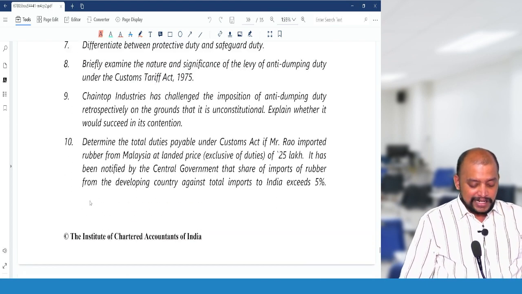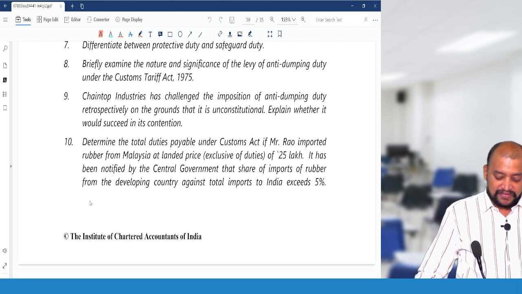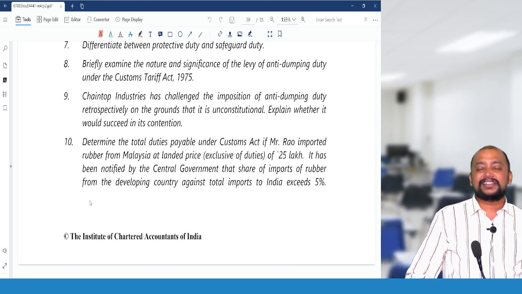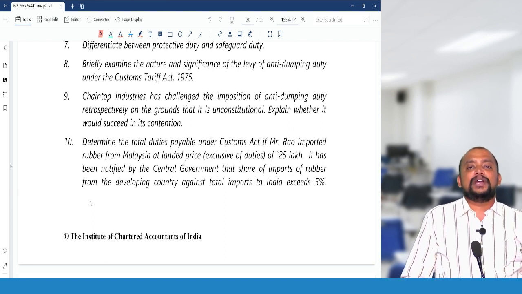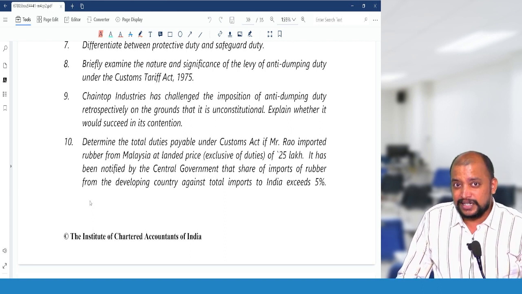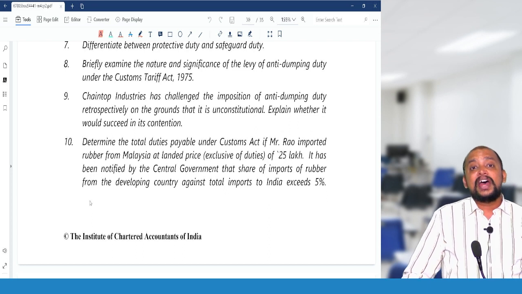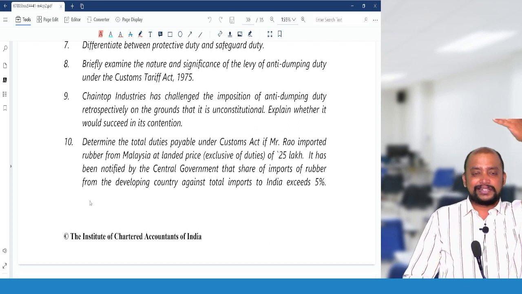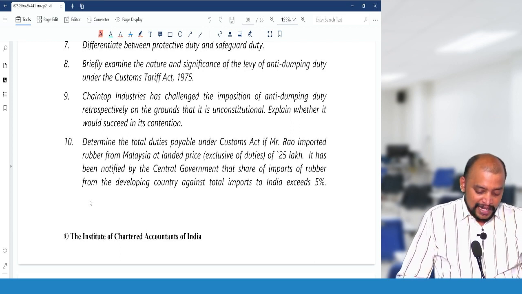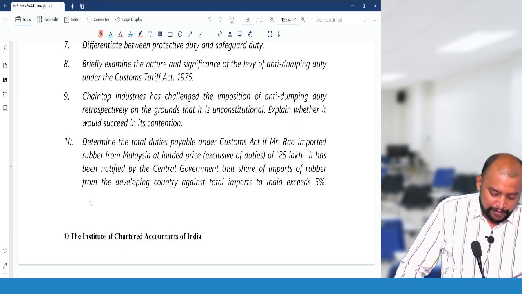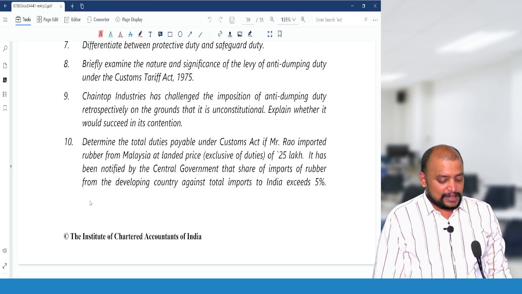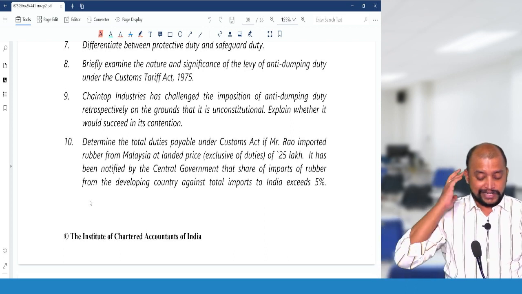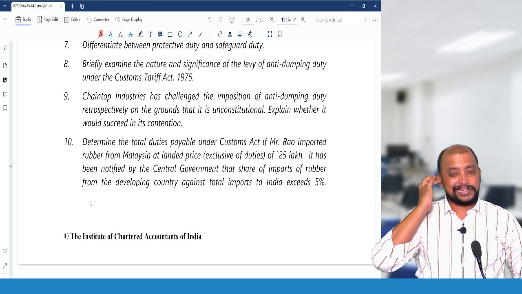Briefly examine the nature and significance of levy of anti-dumping duty under the Customs Tariff Act. It's a theory question. We need to write completely about anti-dumping duty: when there will be anti-dumping duty as per section 9A, how much the anti-dumping duty is, and when anti-dumping duty is not applicable. That theoretical part we need to write. Then, Chain Top Industries has challenged the imposition of anti-dumping duty retrospectively on the grounds that it is unconstitutional. Explain whether it would succeed in its contention.